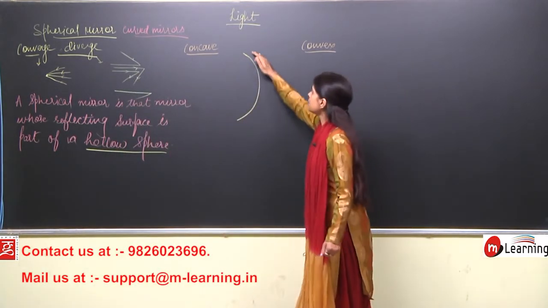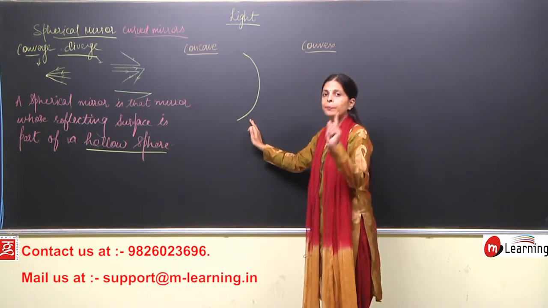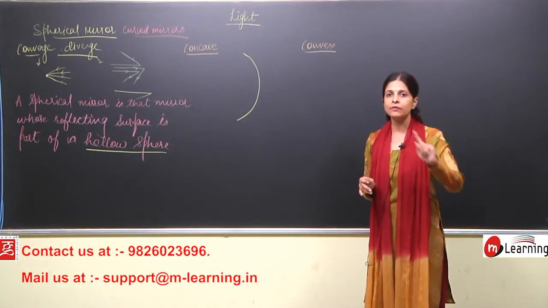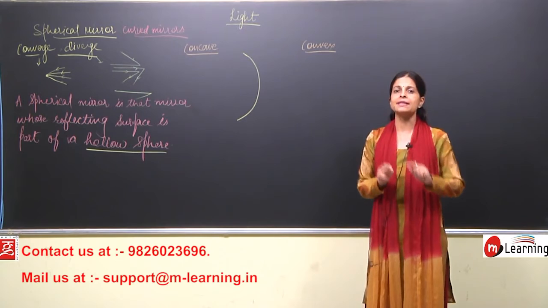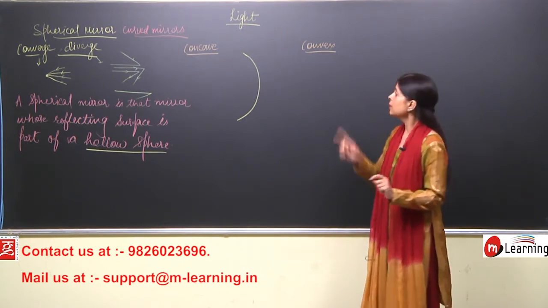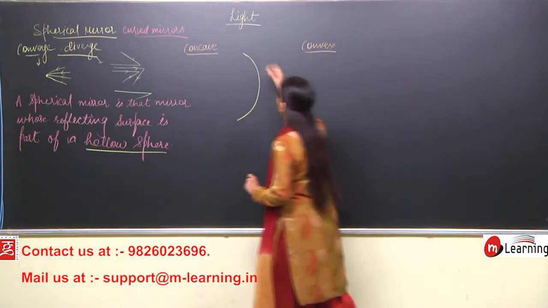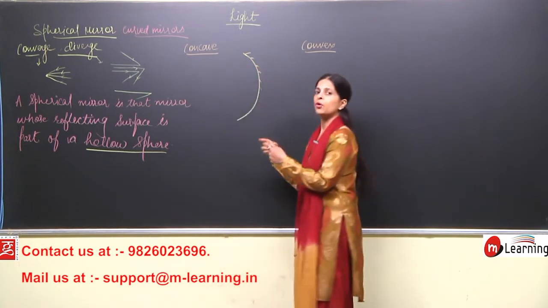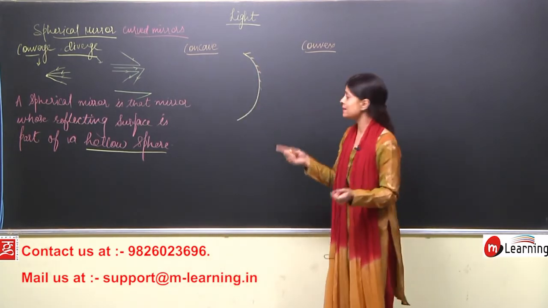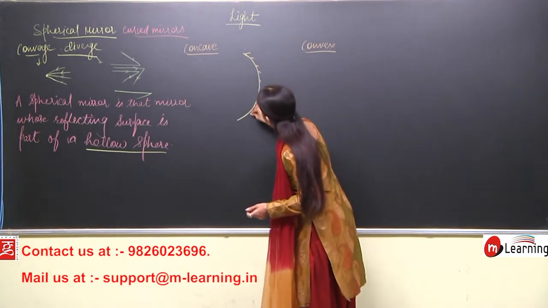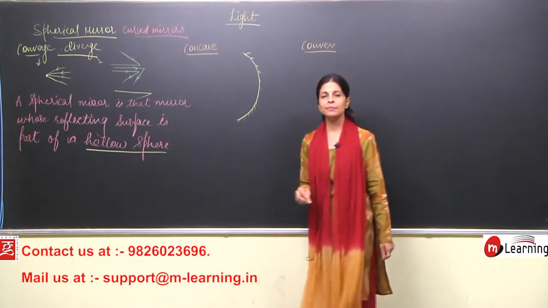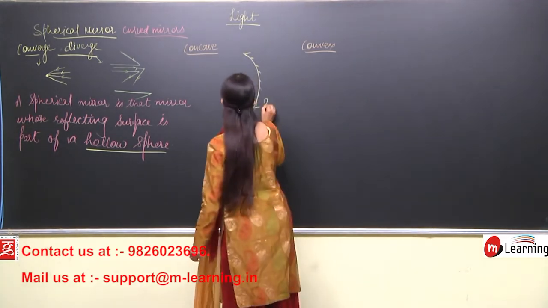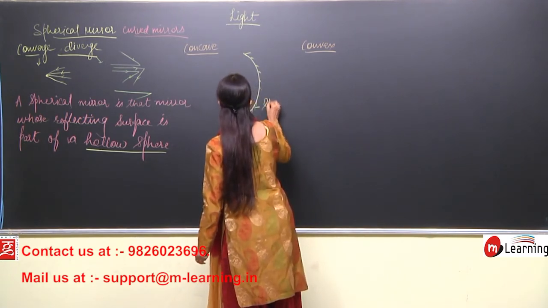Children, reflection, this is the mirror, right? Now, in a mirror, one side is always coated with some silver lining. Silver lining is there, silver coating is there. So, in a concave mirror, what will happen, children? This surface here, where I am drawing certain small oblique lines, this is the part which is covered by the silver coating. So, what is there, children, here? Silver coating is there.